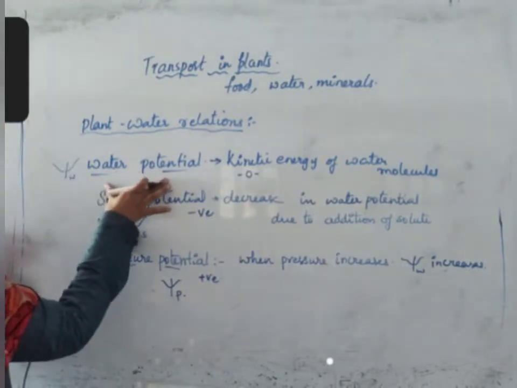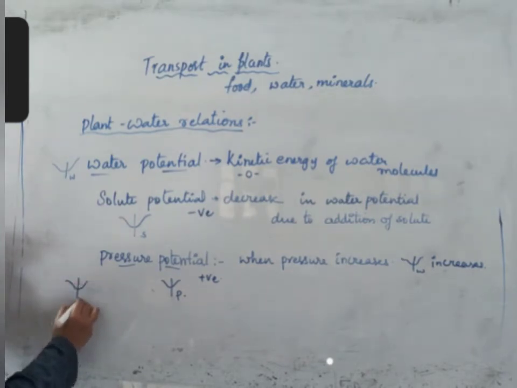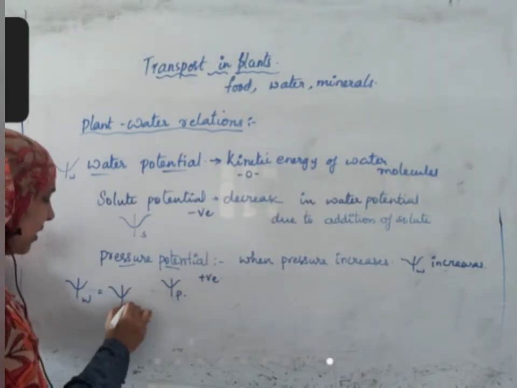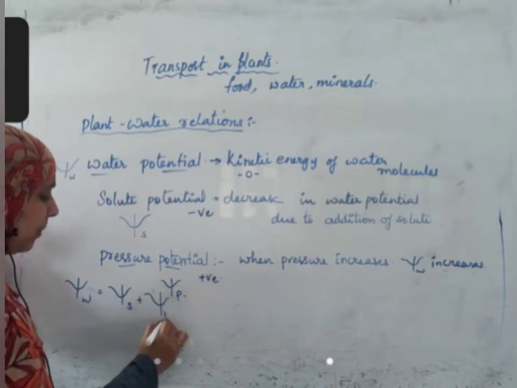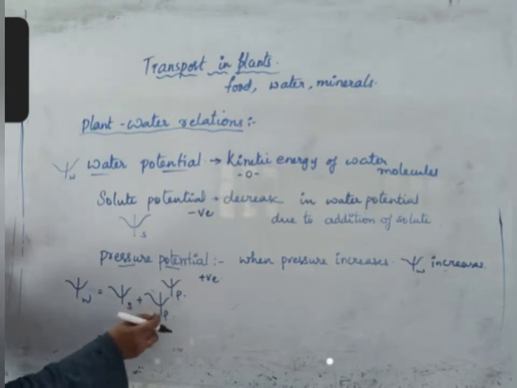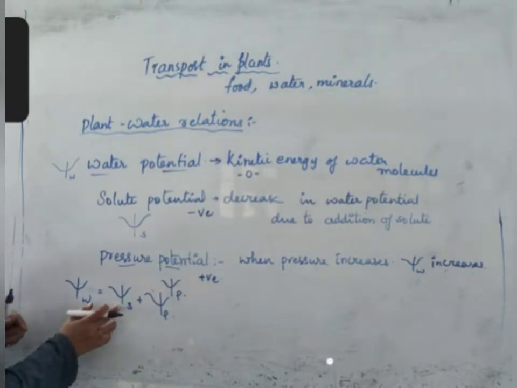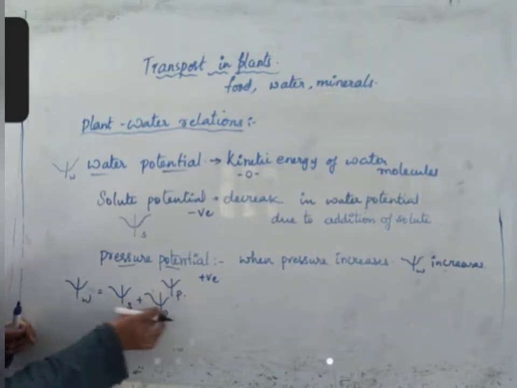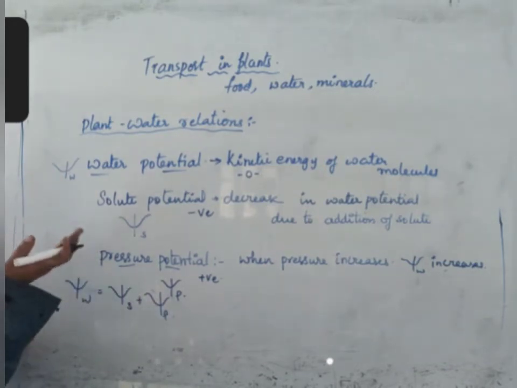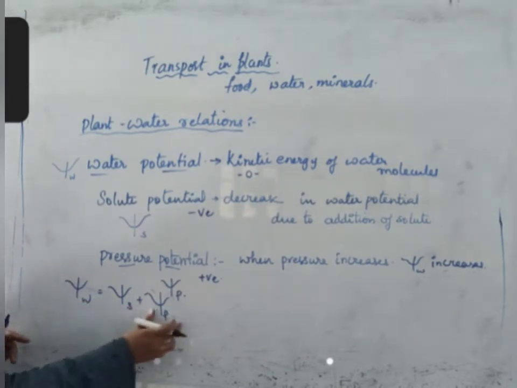So if you want to know the water potential of any solution, you should know how much solute is there in it and how much pressure is applied on it. Is it clear? So water potential is equal to solute potential plus pressure potential. If there is more solute, because this is a negative value, the water potential will decrease. If there is more pressure applied, because this is a positive value, it will increase. So water potential depends on these two things only.